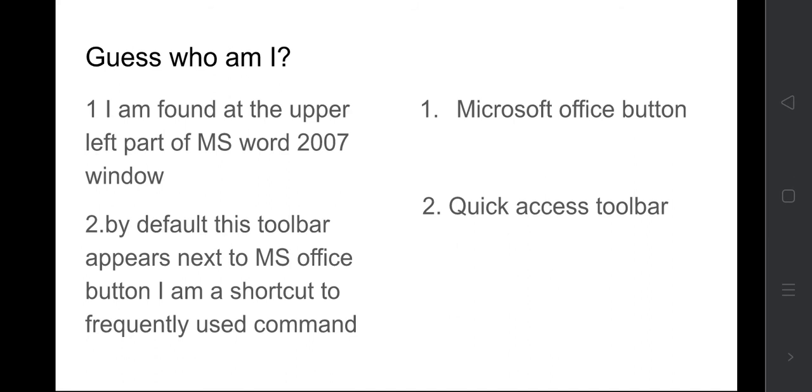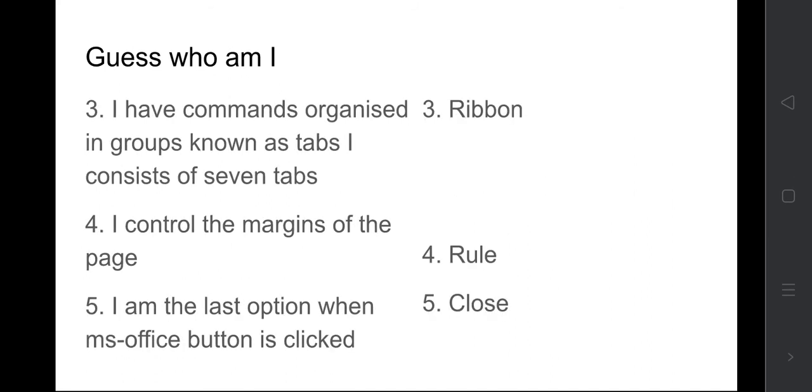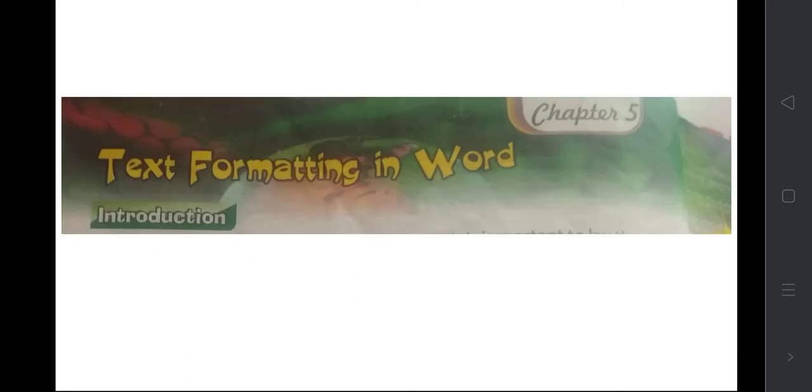Who is that? Quick access toolbar. I have commands organized in groups known as tabs, and I consist of 7 tabs. What is that? Ribbon. I control the margins of the page. That is ruler. I am the last option when the MS Office button is clicked. That is close.